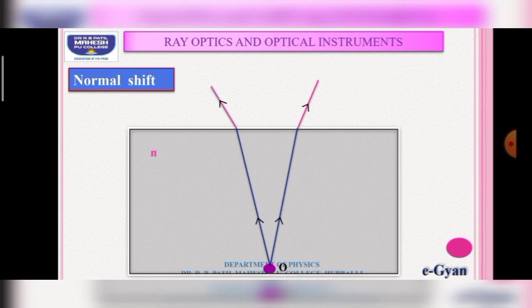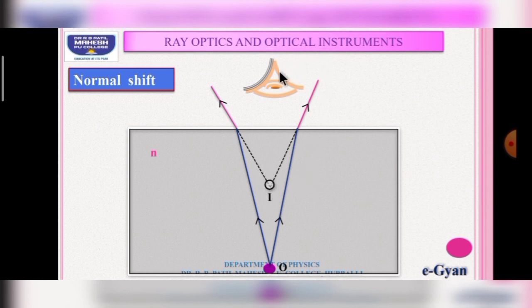When these refracted rays are produced backwards, they meet somewhere at point I. Now, when the object is viewed normally, it is found that the object is raised by a certain height, and that new position will be I. This is the apparent shift.